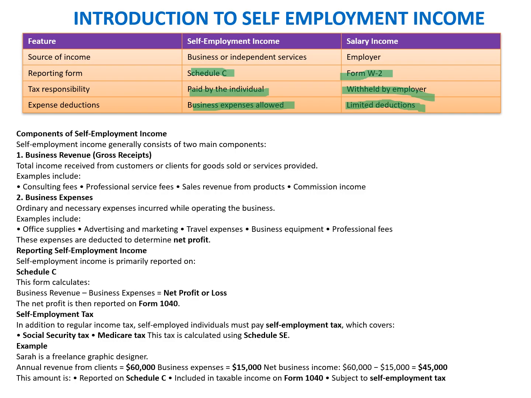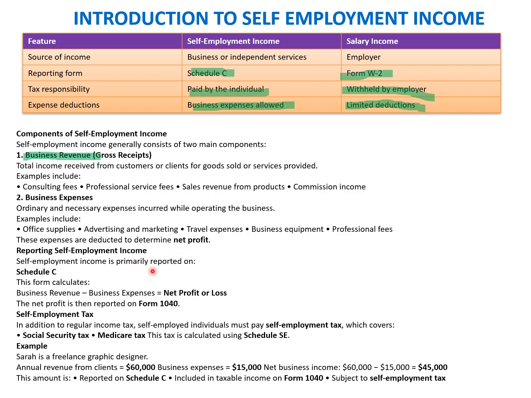So when we talk about the components of self-employment income, it includes the business revenue, which is the gross receipts, the total income received from customers or clients for the goods or services provided, which includes consulting fees, professional fees, sales revenue from products, and commission income. Likewise, business expenses are there because once the expenses are incurred, that helps to generate the income for the self-employed individuals. These are the ordinary expenses incurred while operating the business, and they include office supplies, advertisement and marketing, travel expenses, business equipment, and professional fees. These expenses are deducted to determine the net profit.